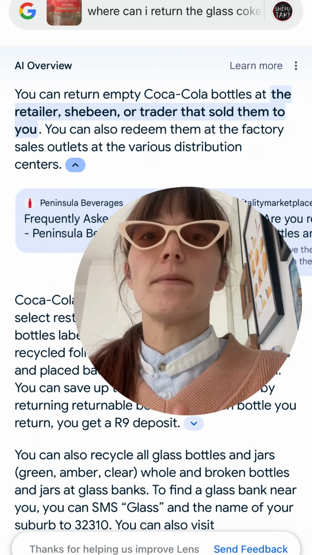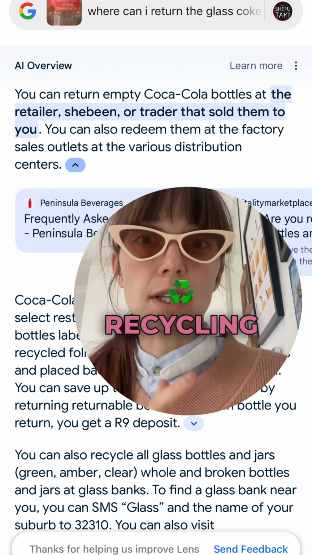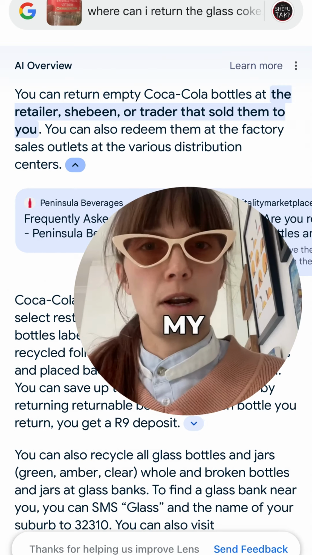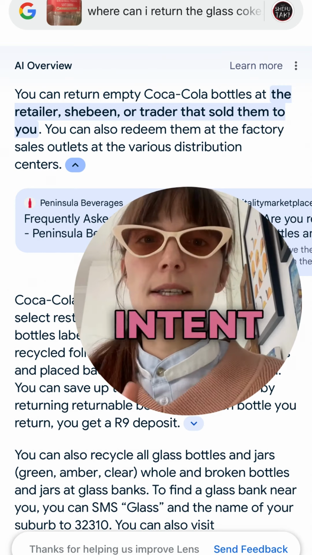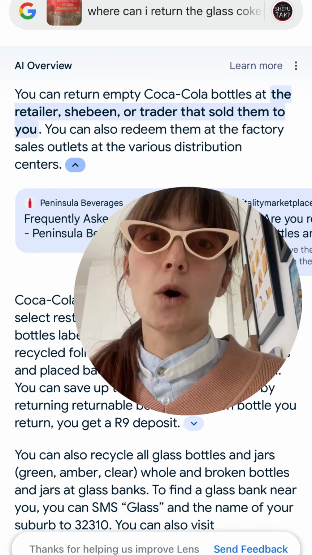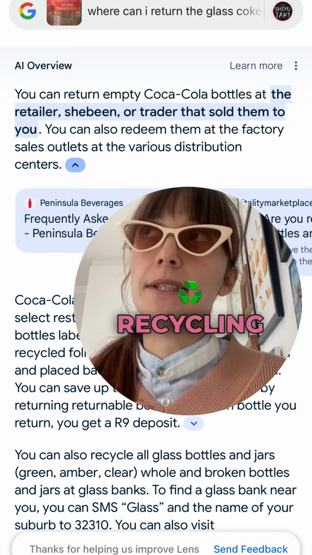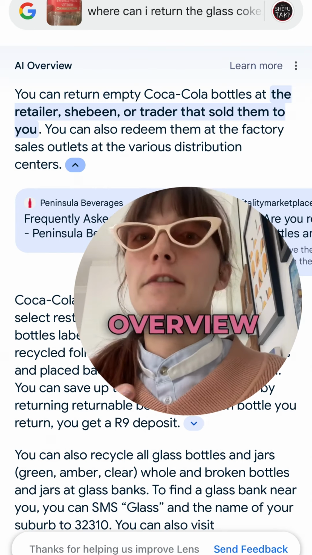AI overview. I used Google Lens because I'm looking for a local recycling company that's going to take care of my recycling. My search intent is that I have a Coke bottle and I want to return it. I want to get some money back, or I want to have somebody that's going to take care of my recycling. So the AI overview, very nice.